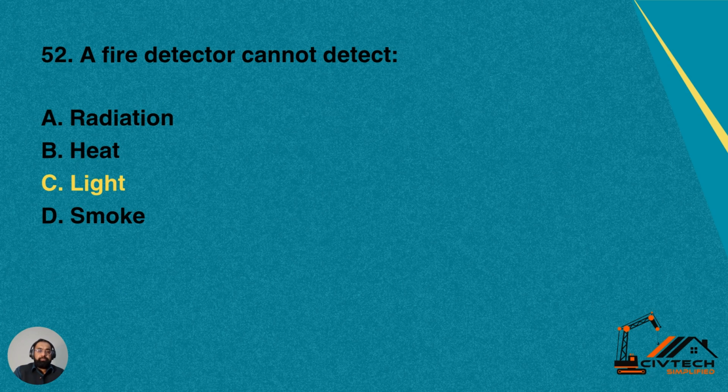Question number 52. A fire detector cannot detect: A, radiation, B, heat, C, light, D, smoke. So a fire detector or fire sprinkler cannot detect the light. It can detect smoke, it can detect heat, but it cannot detect light. So option C is correct for question number 52.